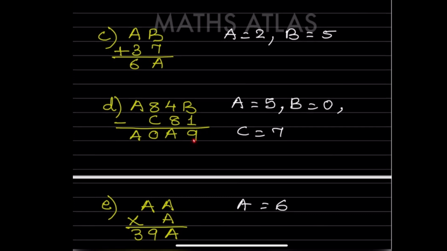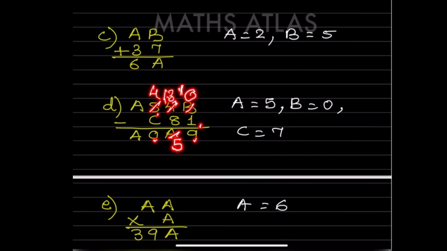So again you can check for this one. See here you got 9, so this should be actually 0. So here, if you borrow 1 from here, this is going to be 3 and this is going to be 10. So now this is going to be 9. So now what can we write here? Again, if you borrow from here, this should be 4, this should be 13. So that means this should be 5. So now here is 0.